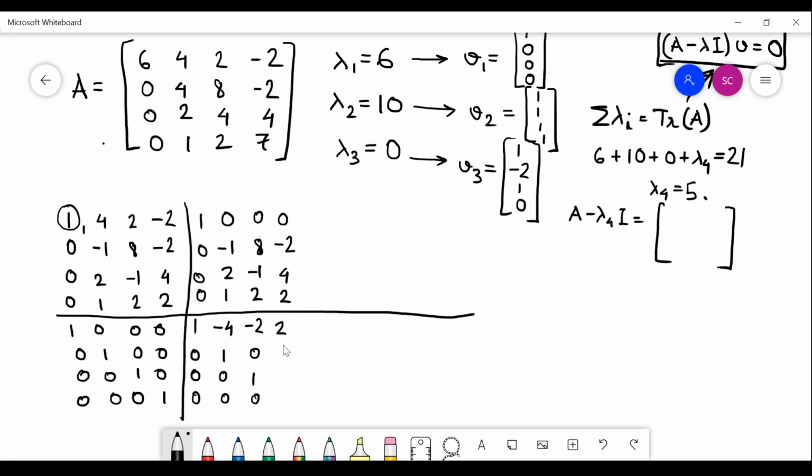So this was quite easy. Now I take this as my second pivot element, and you will see that I will already make a column vanish with this.